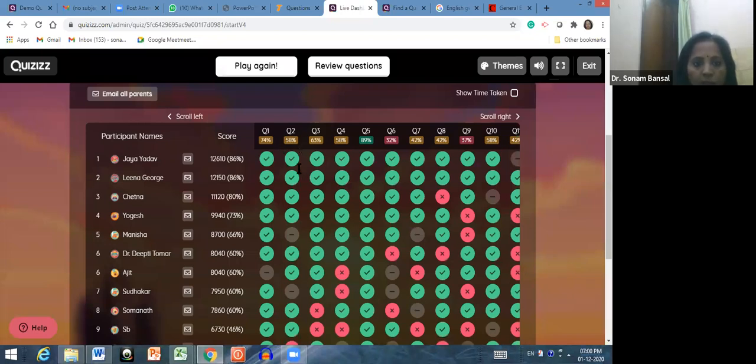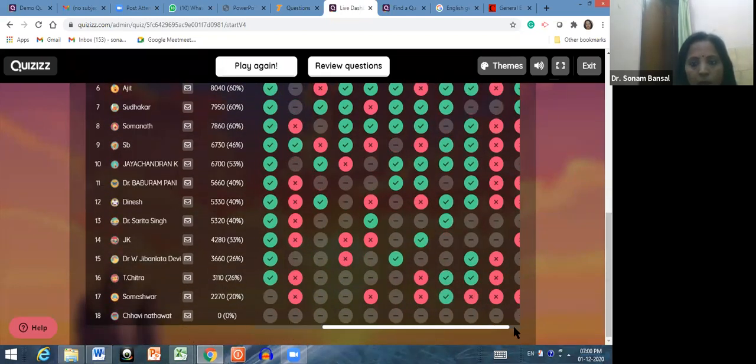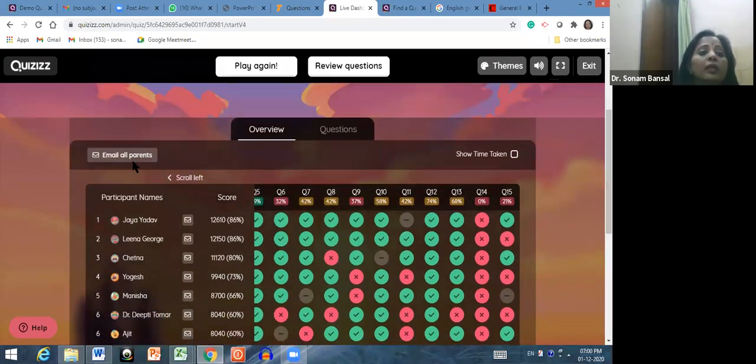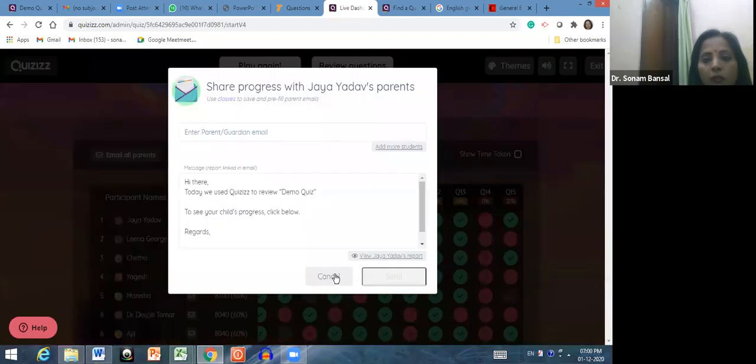74%, 58%. And this is the progress bar. See, this is how you can check the question-wise progress. And if you're taking a test of students, you can directly go here, email all parents. You can email this score sheet of the students to the parents directly. And if you want to send an individual mail, then click here on Jai Yadav, like the first person, and generate a report. Send this quiz report to the parents of this particular person.